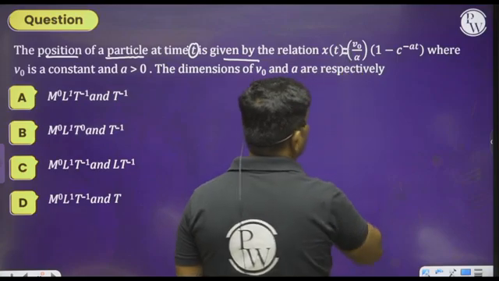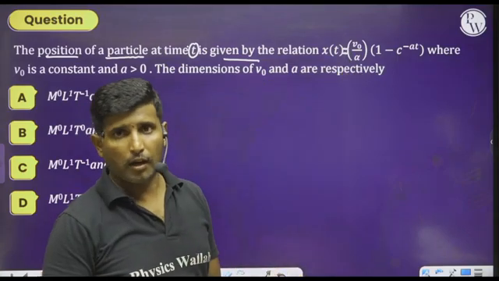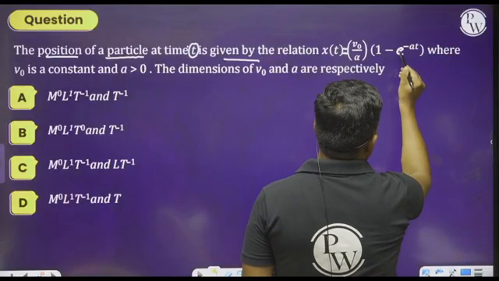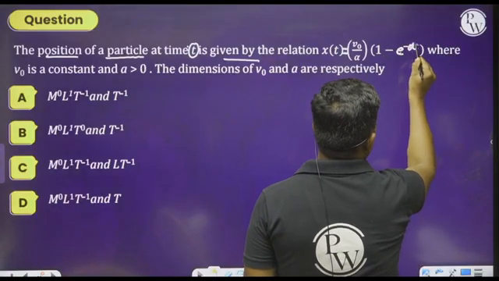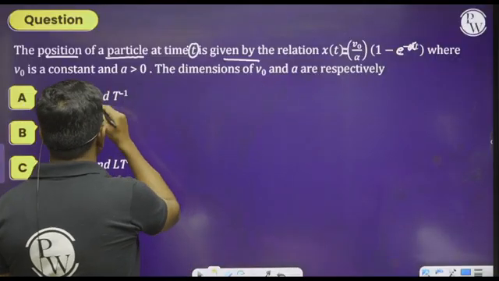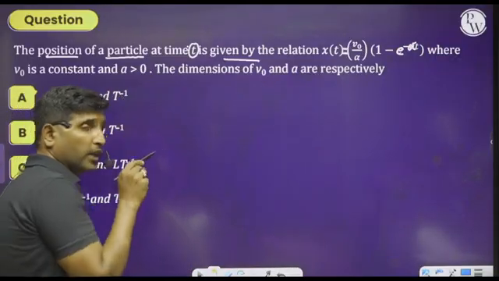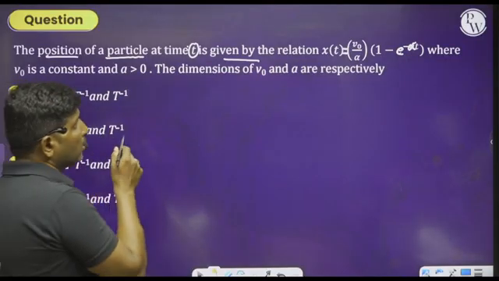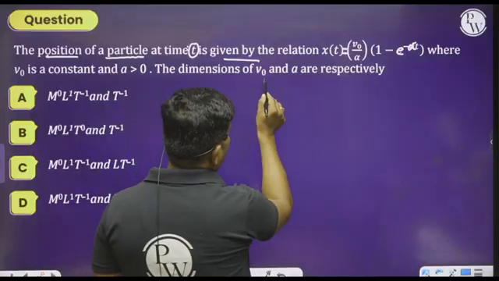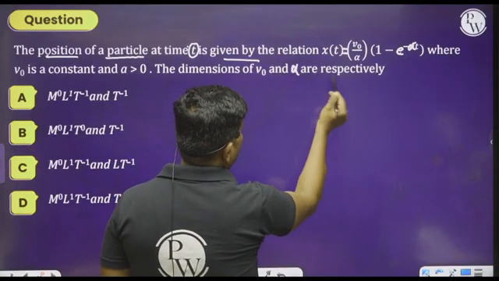It is equal to V0 by alpha into 1 minus e to the power of minus alpha into t, where V0 is a constant and alpha is greater than 0. The dimensions of V0 and alpha are respectively.